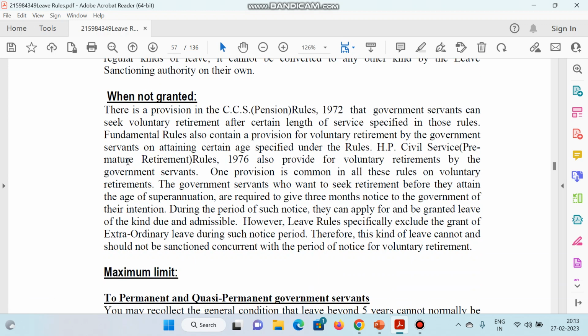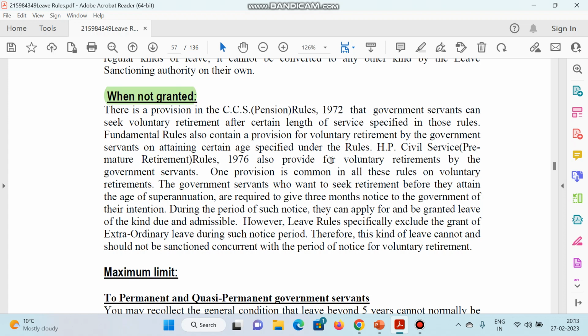So, what are the different rules for grantment? So when it is not granted, कब EOL नहीं दी जाएगी? There is a provision in the CCS pension rule 1972 that a government servant can seek voluntary retirement after a certain length of service specified in those rules. So fundamental rules also contain a provision for voluntary retirement by the government servant on attaining the age as specified in the rules.